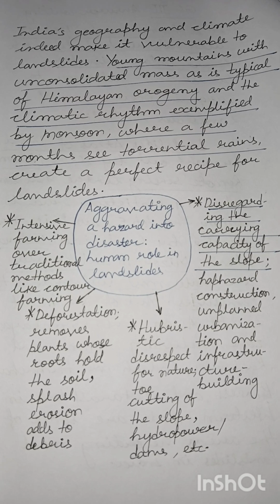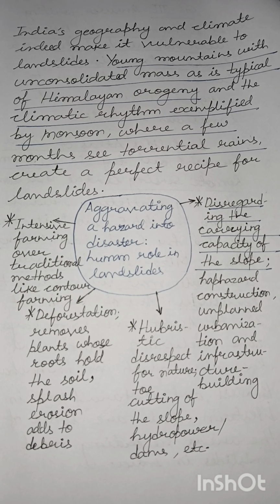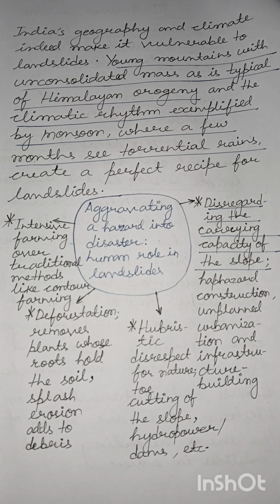That is, a particular slope, due to its nature, for example its geomorphology, which kind of rock or soil it has, or how steep it is, has its particular carrying capacity, its particular load bearing capacity. And when human action exceeds this carrying capacity, that is, we put more load than the slope can actually bear, it would lead to a landslide today or tomorrow. That is the point we are making here.